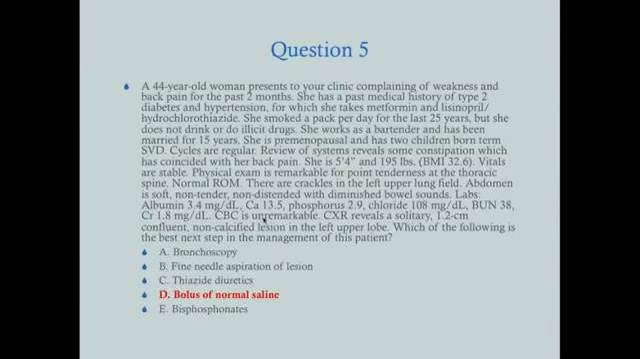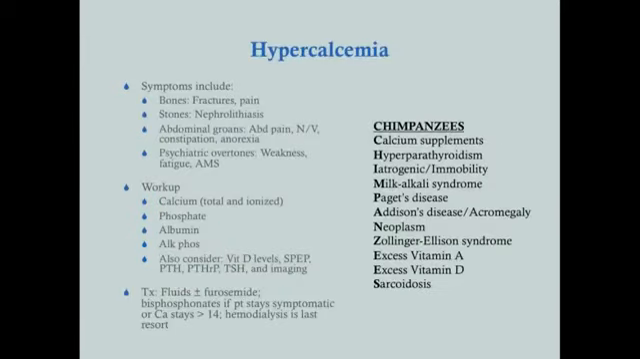Now look at her renal function tests. She has a BUN of 38 and a creatinine of 1.8. The BUN creatinine ratio is above 20. What does that mean? She's probably dehydrated. So we're going to give her fluids. Even if it weren't, we're still going to give her a bolus of fluids.